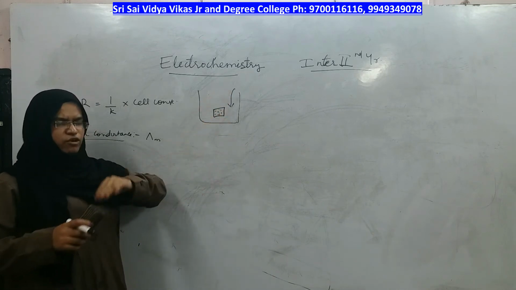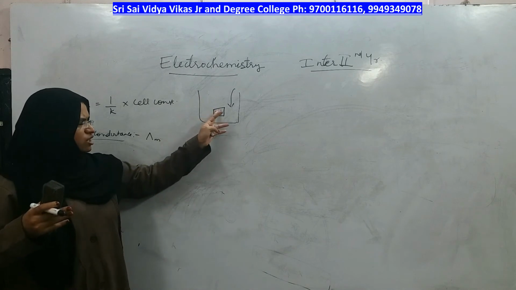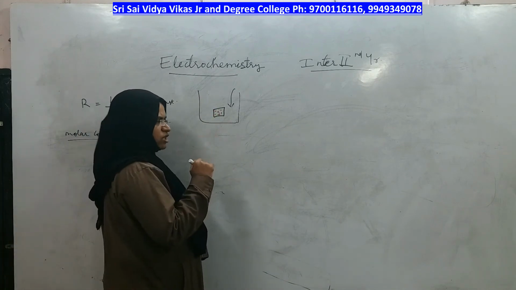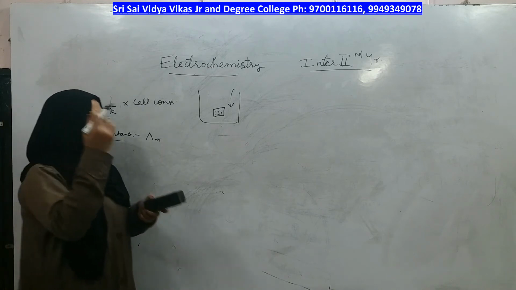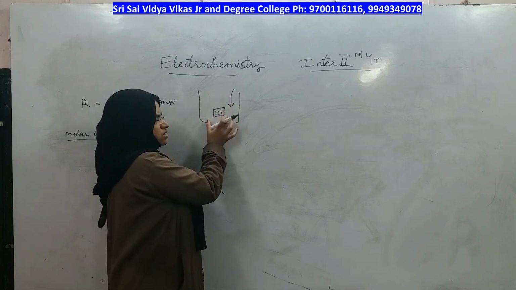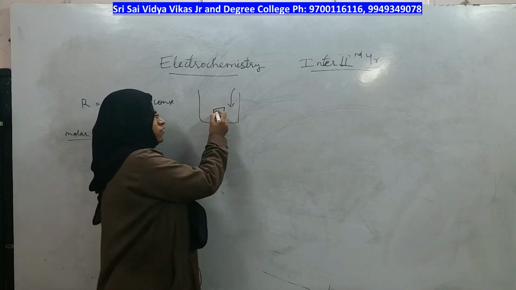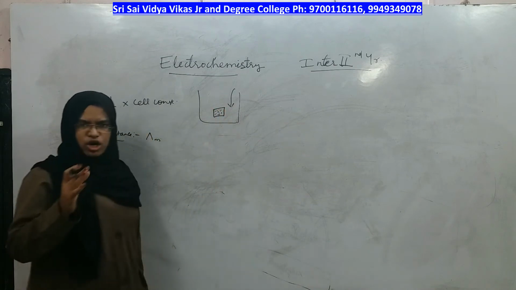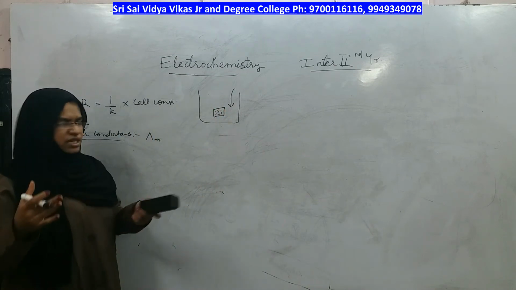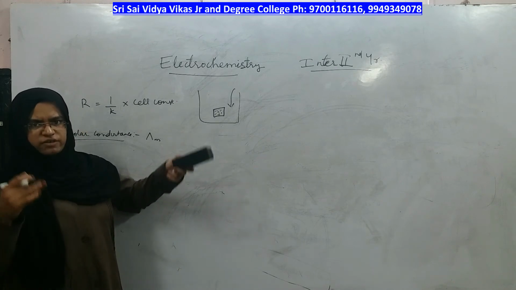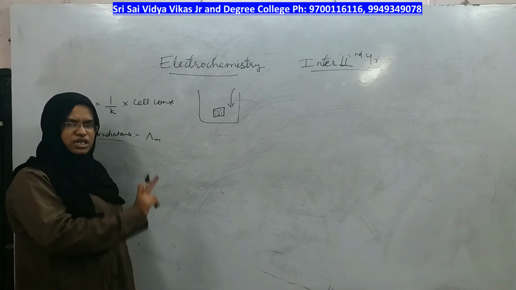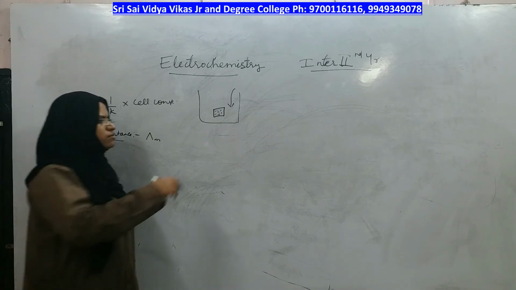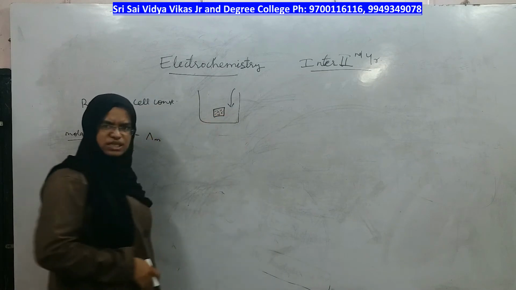If 10 ions were present before adding water, after adding water more water comes in and 1 or 2 ions will go outside the box. The total number of ions in the solution may not change, but the number that can be accommodated inside this box will be lesser. So if you increase the dilution, conductivity or specific conductance decreases, because the number of ions inside this small box decreases.